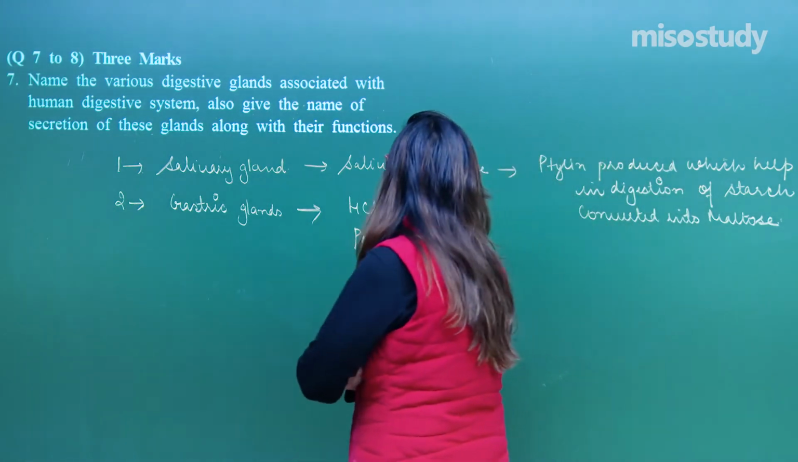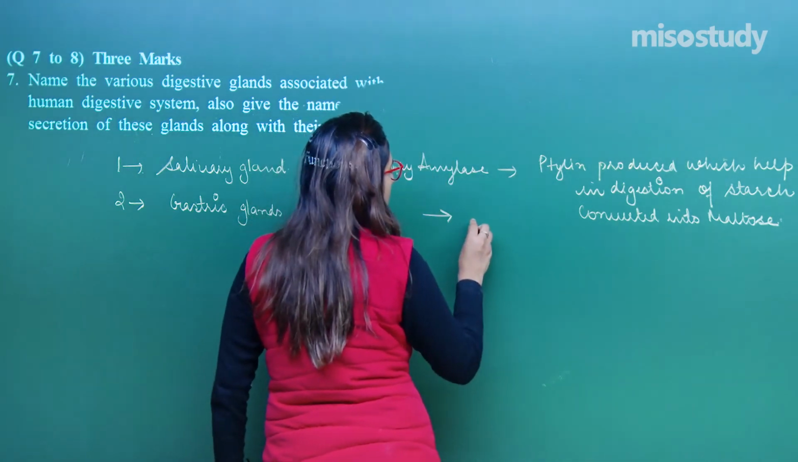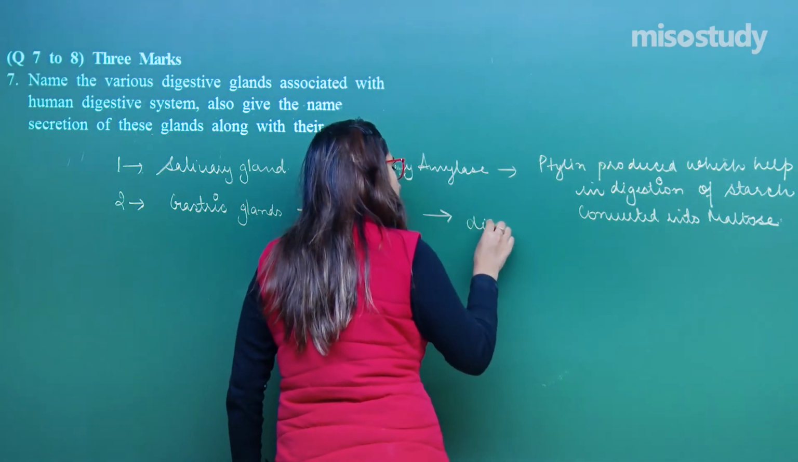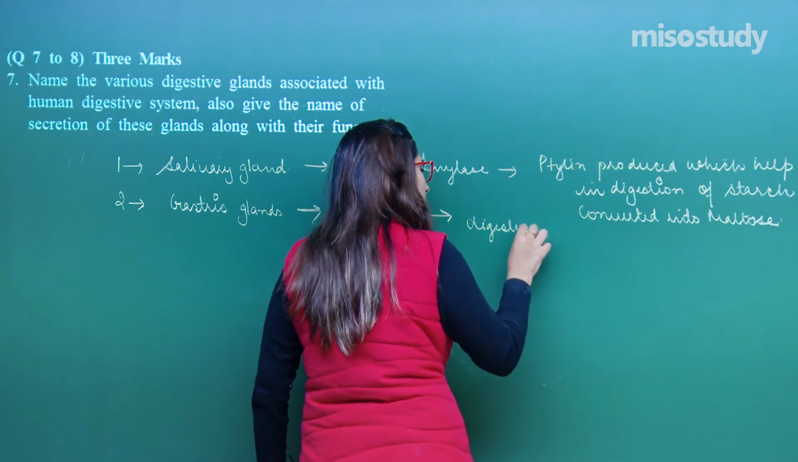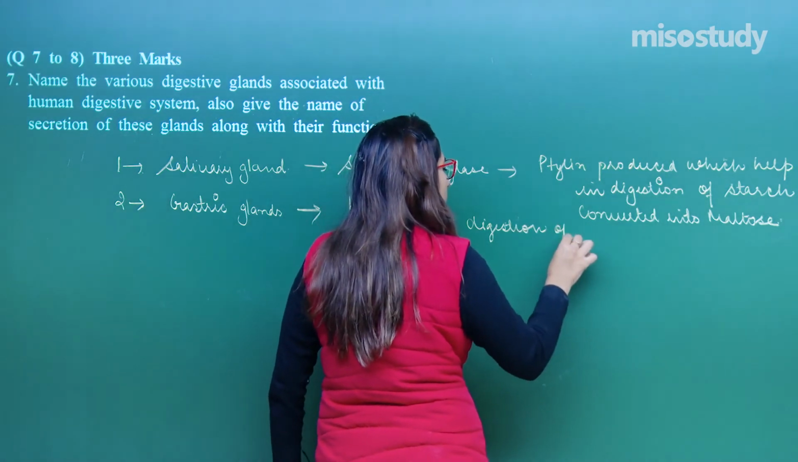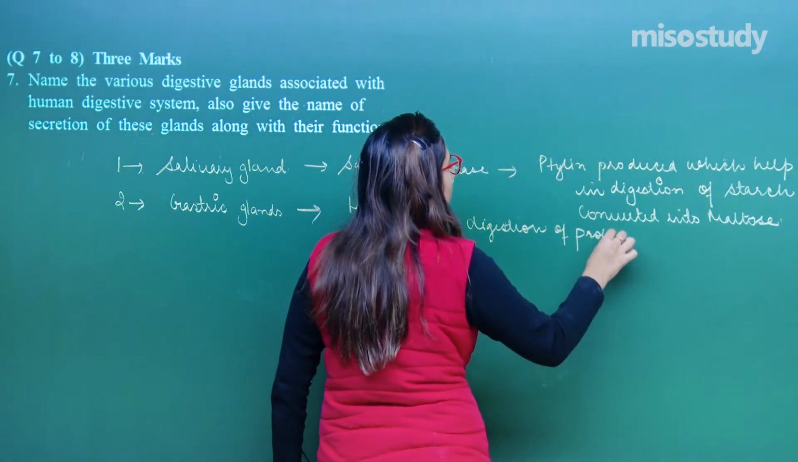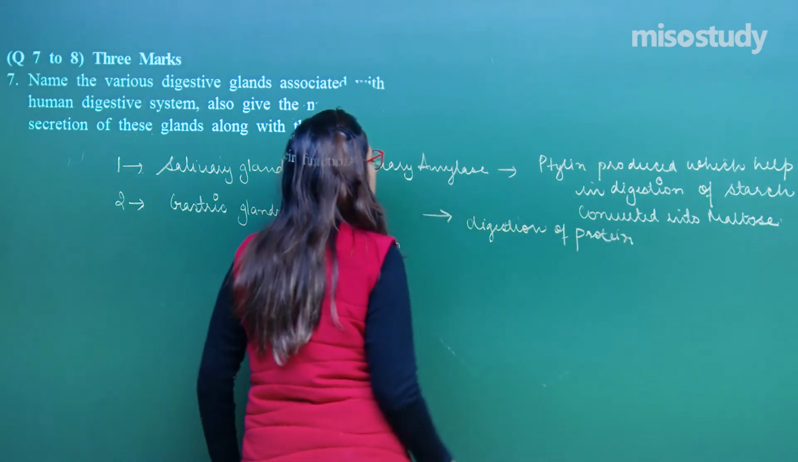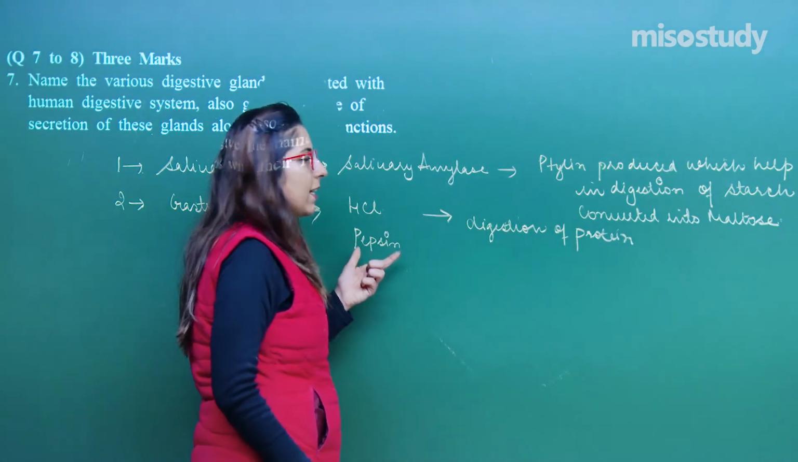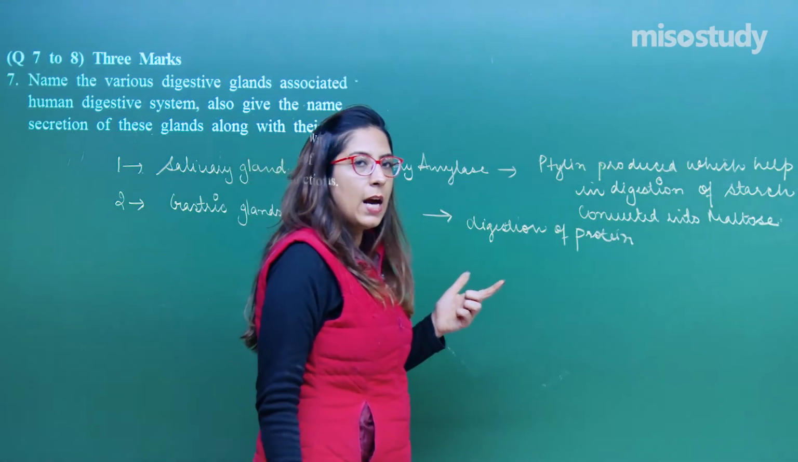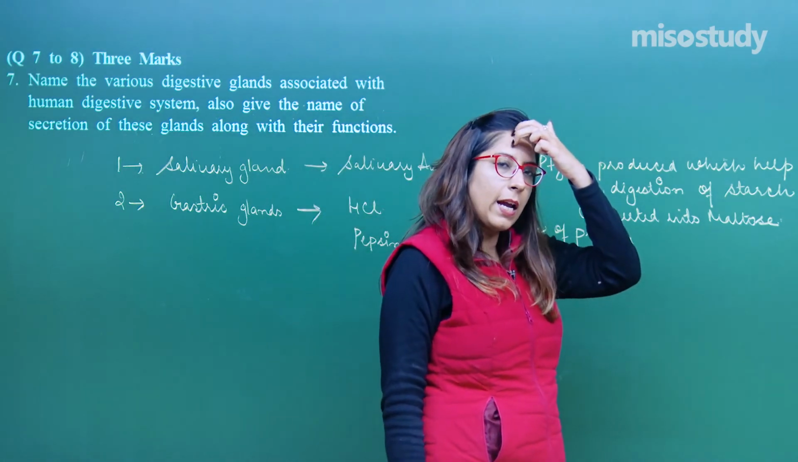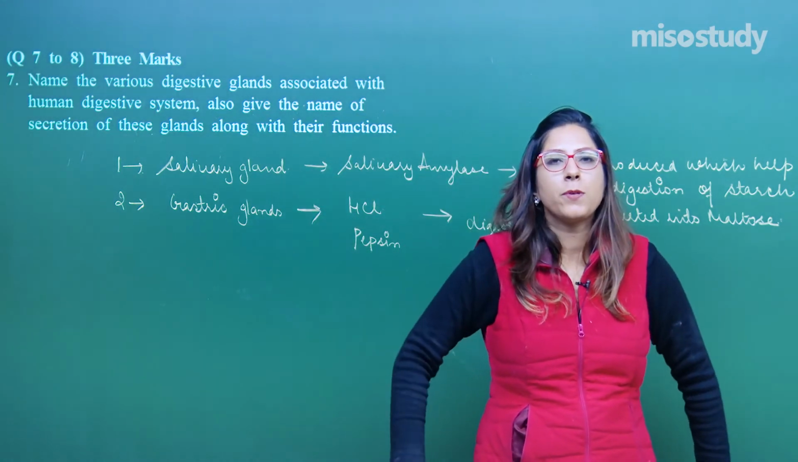Second important function is pepsin. What is the function of pepsin? It helps in digestion of protein. So, in the function category, you have to answer the functions of HCl as well as pepsin, right? Another function of HCl is to help in activation of pepsin.